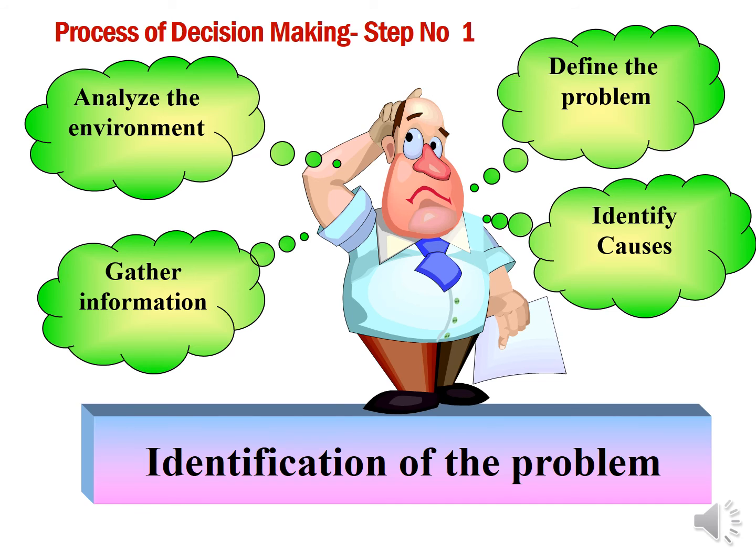Then identify the causes. If you complete these 4 steps, identification of the problem will be very clear. First analyze the environment, then gather information, with the information you gathered define the problem, and identify causes.